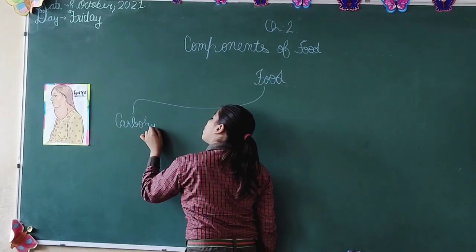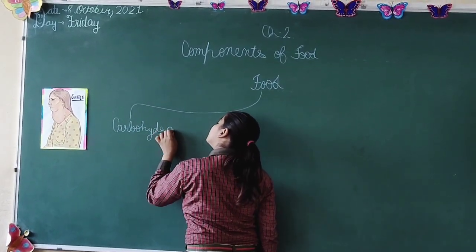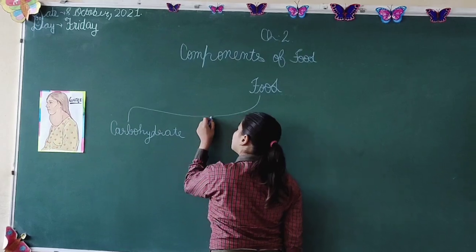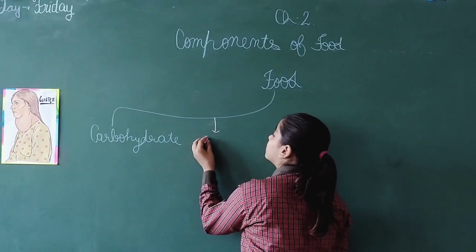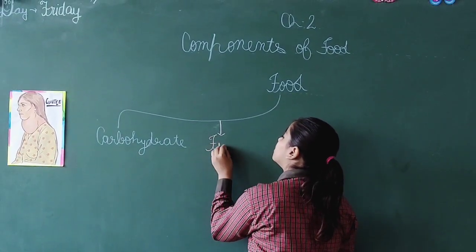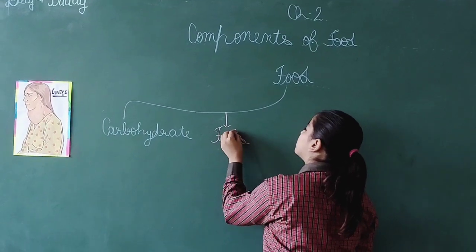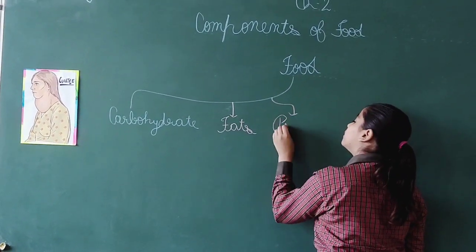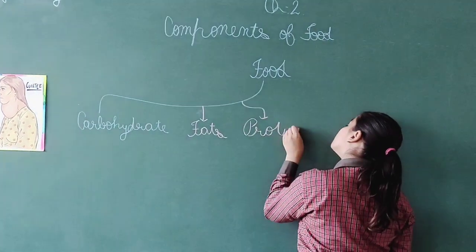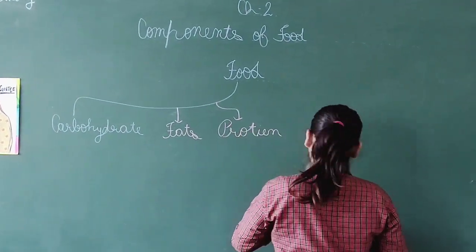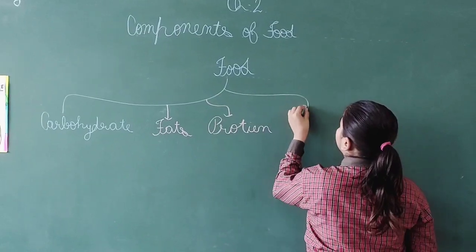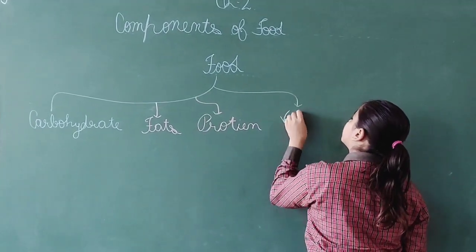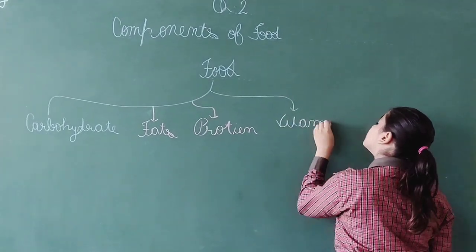First is carbohydrate, and the second is fats. Third one is protein. Fourth is vitamin.